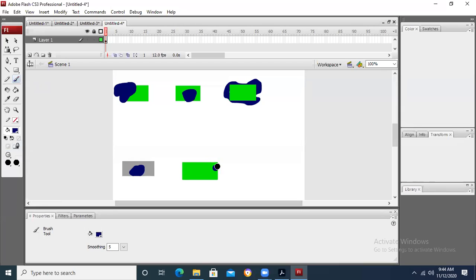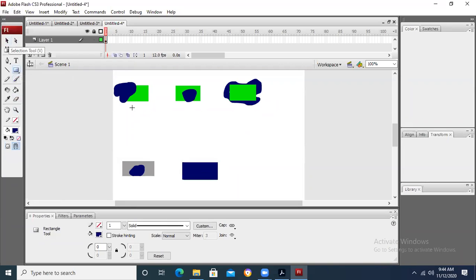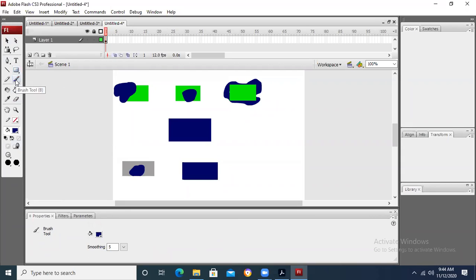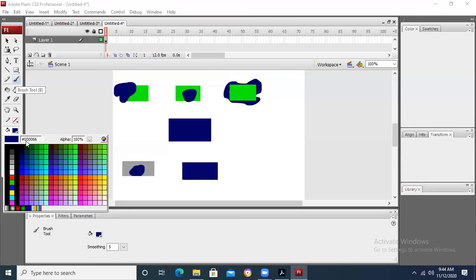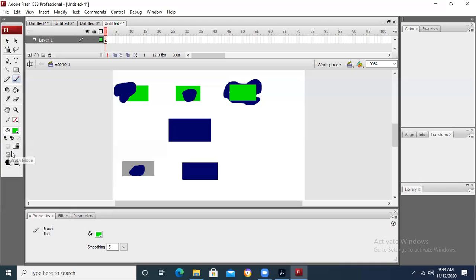Because when we are filling some object in a hurry and we don't have that much good control, it is going to make it proper way. So basically, these three options are important, but these are comparatively similar. So when we are applying these options, let me apply it once again. Just like I have taken one rectangle in blue color. Now I take the paintbrush and I take some green color and I take paint selection.